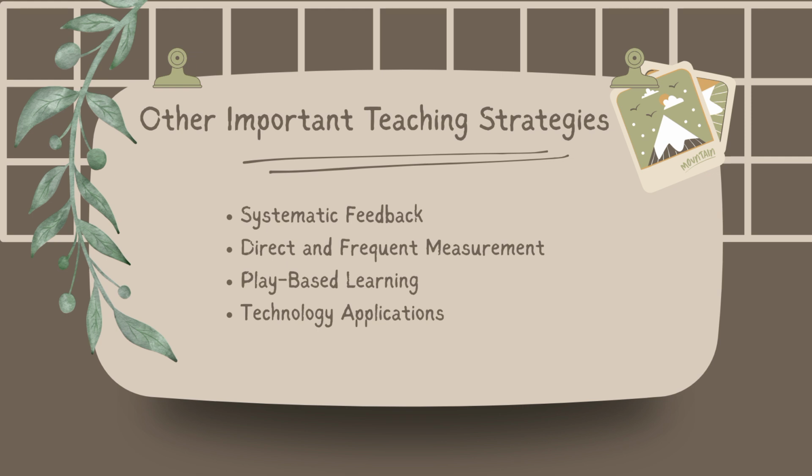And the second one is direct and frequent measurement. Teachers regularly measure progress to objectively record the improvements, challenges, and skill mastery. It helps teachers to know whether the intervention is effective.